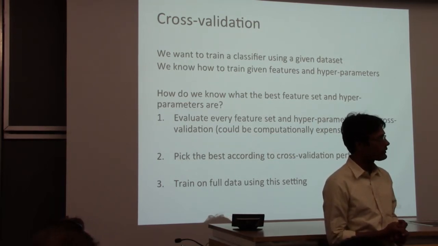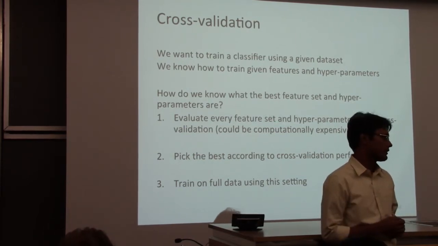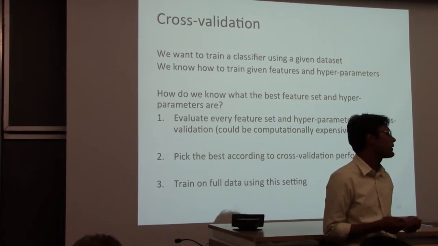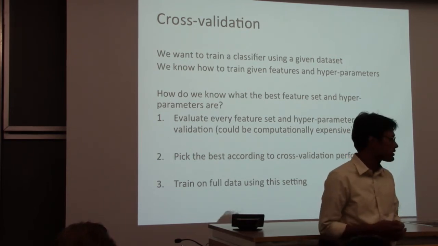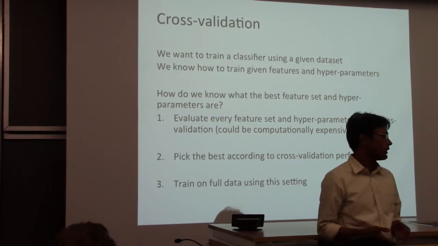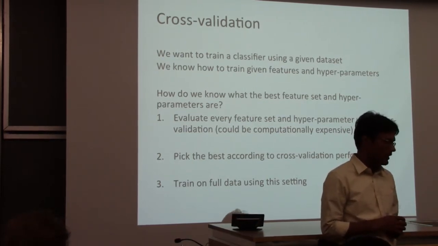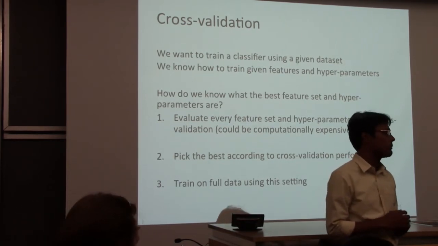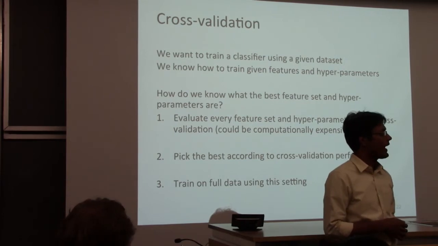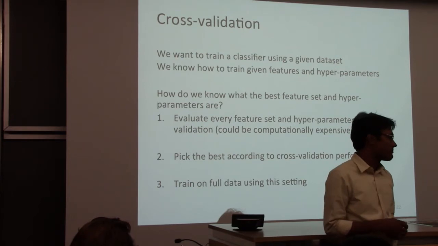For SVM, there's only one hyperparameter, C. So you pick the best hyperparameter according to cross-validation, and then you train SVM or whatever, decision trees or whatever, on the full training set. So I think the question you wanted to ask was, is there any relationship between the best weight vector and the best cross-validation weight vectors? And yeah, there might be.